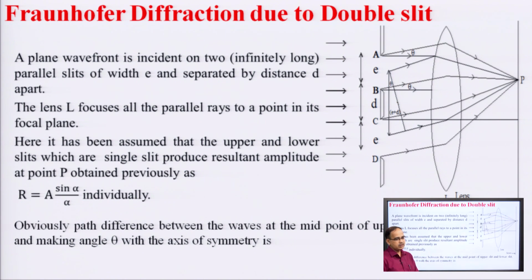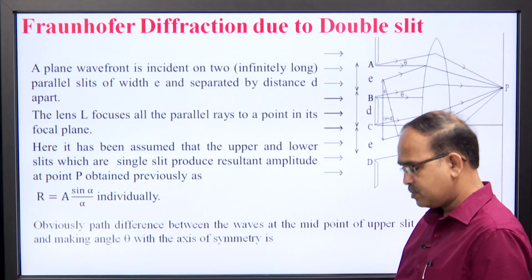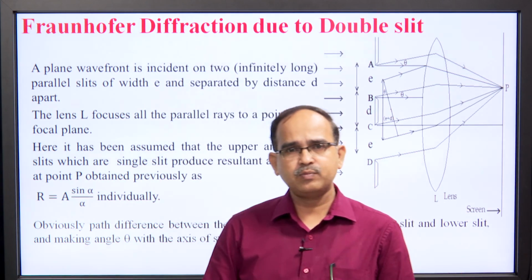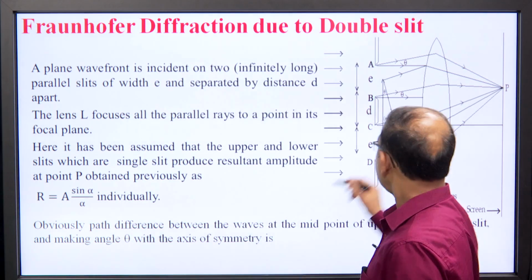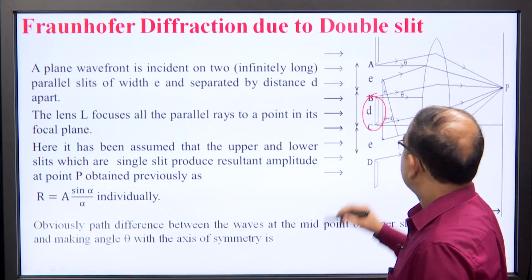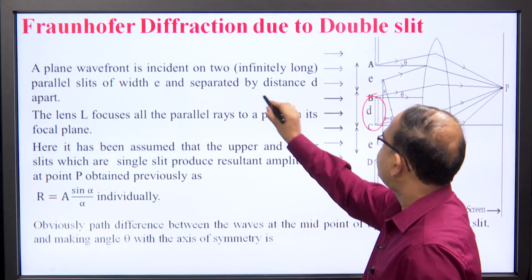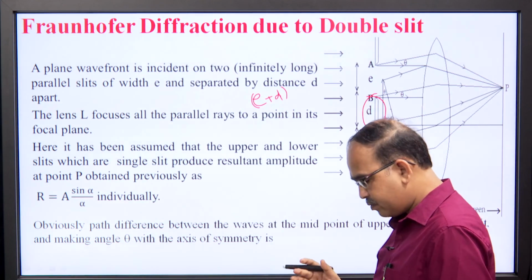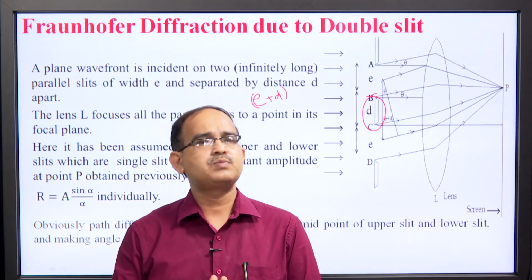Now, Fraunhofer diffraction due to double slit. Fraunhofer diffraction due to double slit uses the results of single slit. Here we have two slits instead of one slit, and both have the same width and they are separated by a distance d. In the slits the points which are separated by a distance e plus d are known as corresponding points. So, whenever we go for any calculation we do the calculation with corresponding points only.